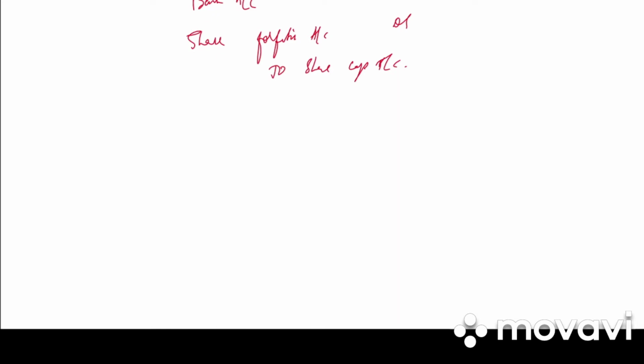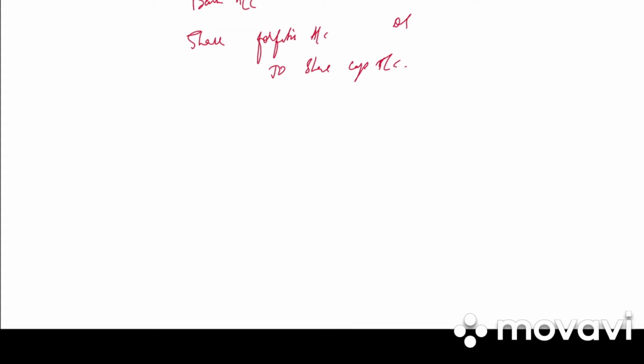Next line write down, after the reissue of forfeited shares, the credit balance left in the share forfeited account is a capital gain to the company and must be transferred to capital reserve account. Full stop.